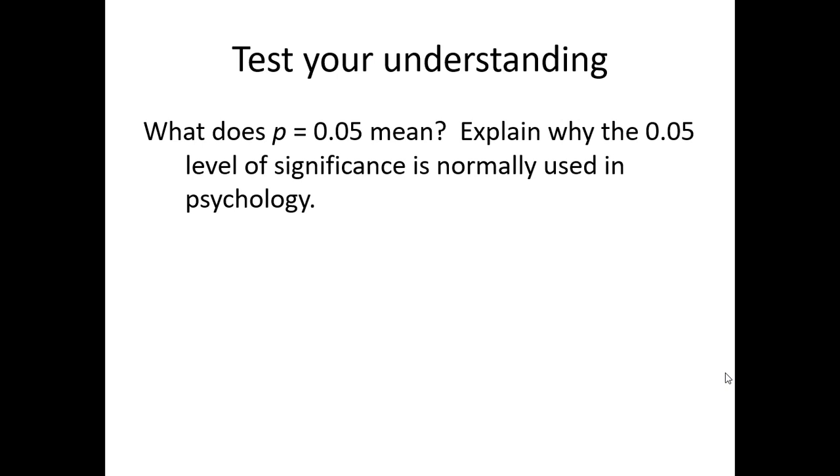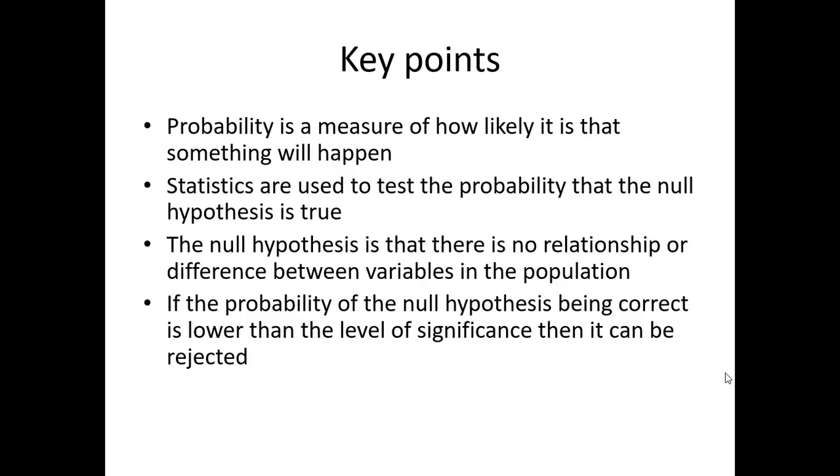The 5% level is used because it strikes a balance between making a type 1 or a type 2 error, and so we can be 95% sure that it wasn't chance. So probability is how likely it is that something will happen. Stats test, inferential test probability. The null hypothesis says there's no relationship, and if the probability of the null hypothesis being correct is lower than the level of significance, then the null hypothesis can be rejected.